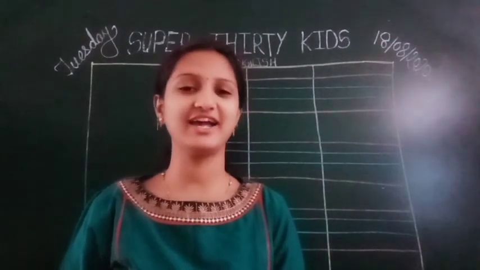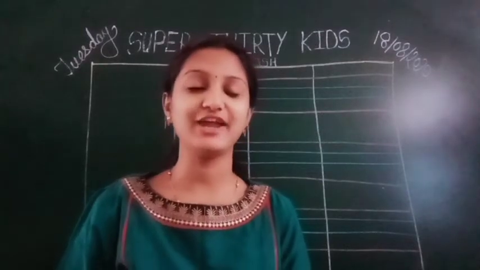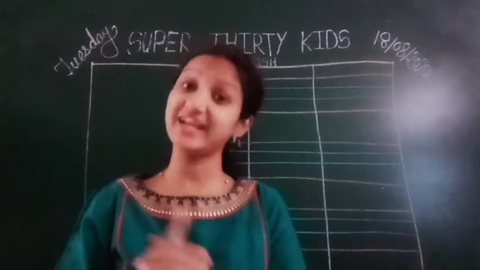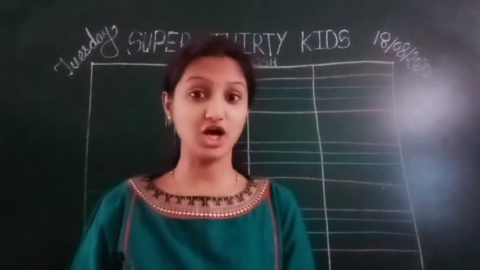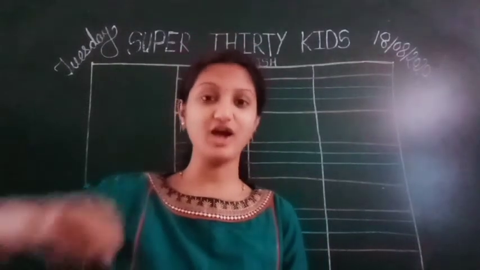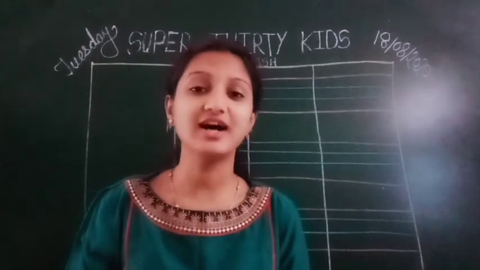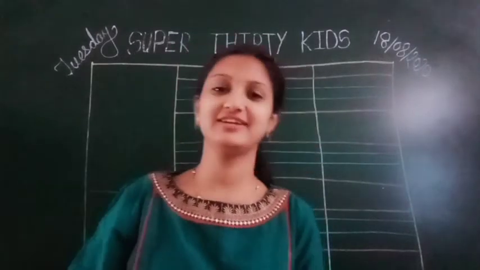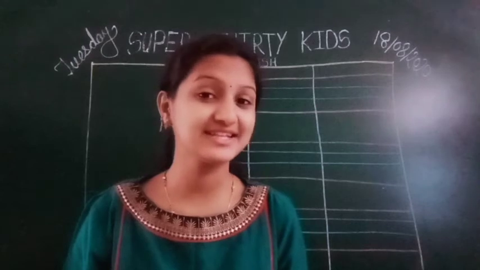Then I. I says i. I for igloo. Then after I, J. J says jaw. J for jug. K says k. K for kite. L says l.